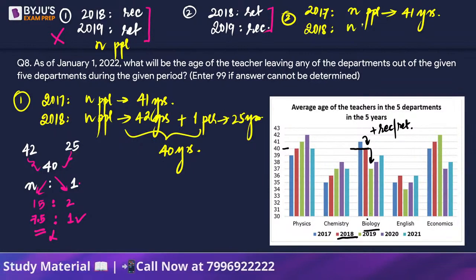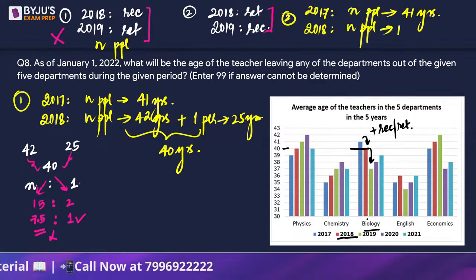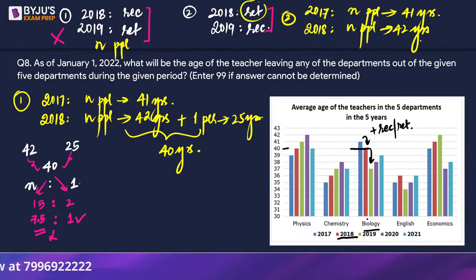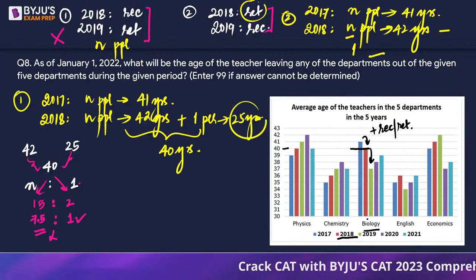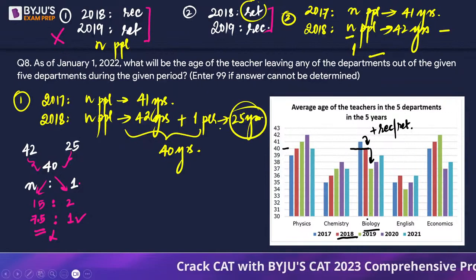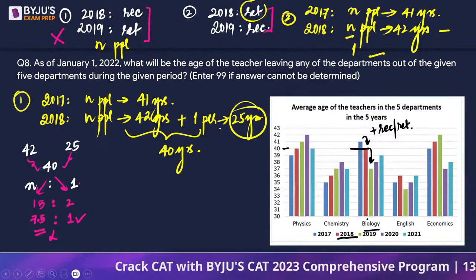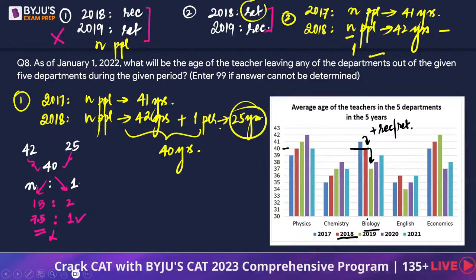In 2018, the same n people should have an average age of 42 years, but retirement happened, meaning somebody left. So one person left whose age was not known. Don't you think this becomes difficult because we don't know n as well as the age of the person? Look, in recruitment we know that person is 25 years old. In retirement it is not given. That's what I was checking earlier.